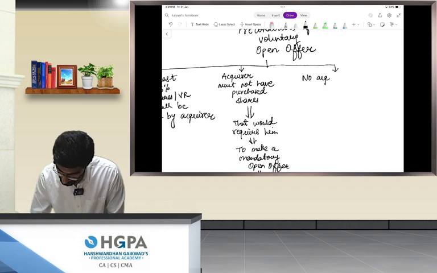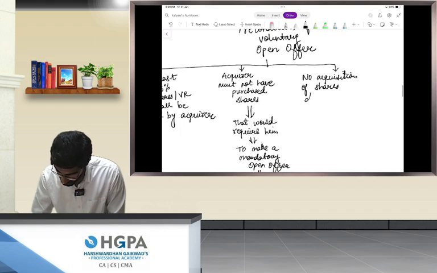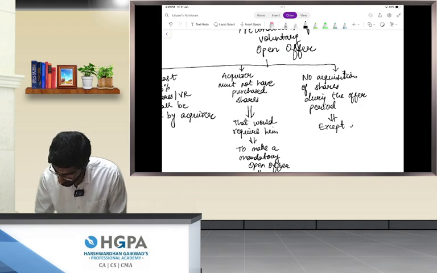No acquisition of shares during the offer period, except under the open offer.